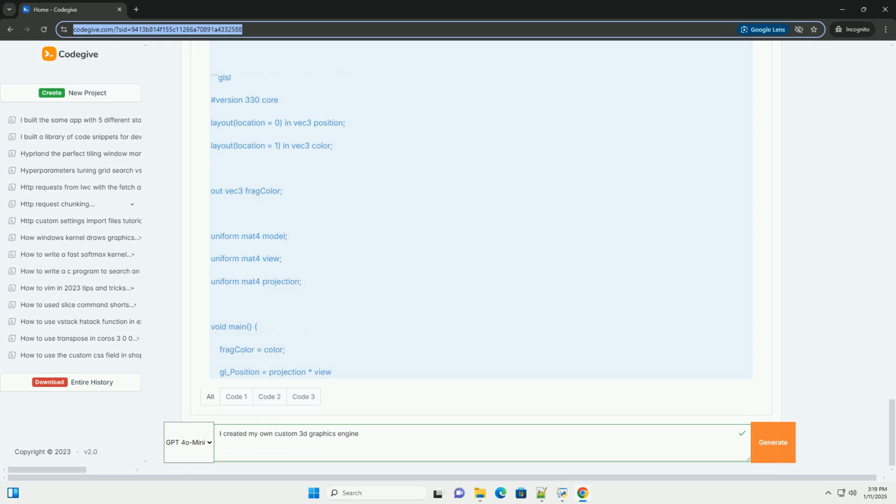This tutorial provides a foundation, but creating a full-fledged graphics engine will require deeper knowledge of computer graphics principles and more extensive coding. Happy coding!